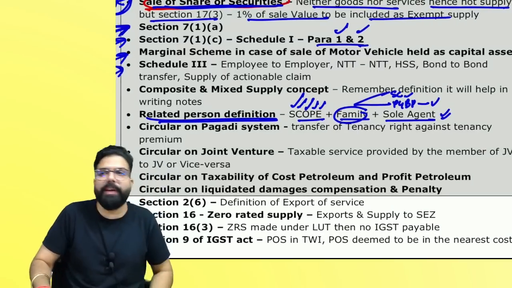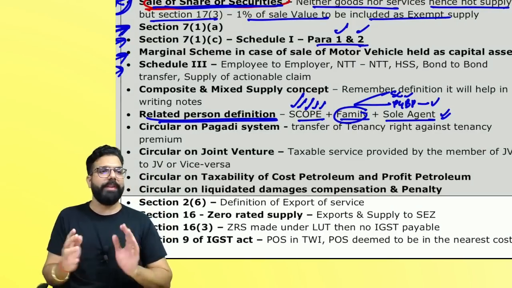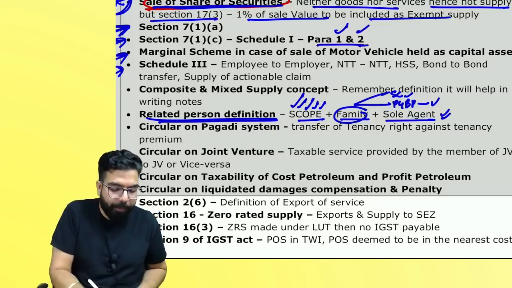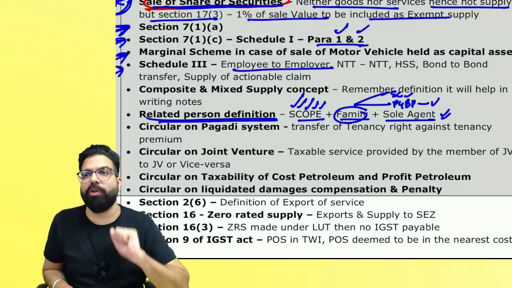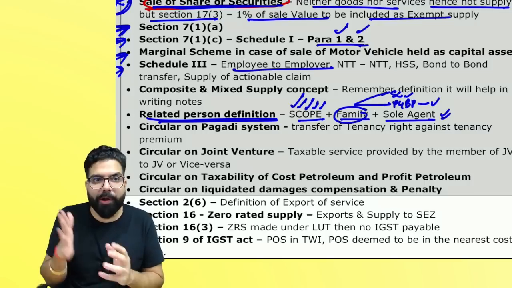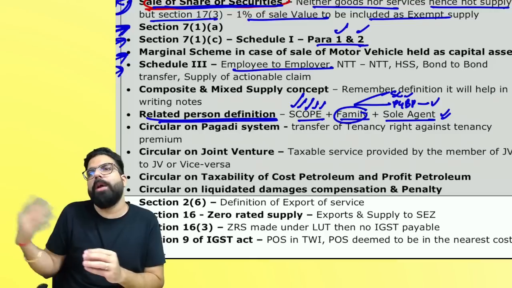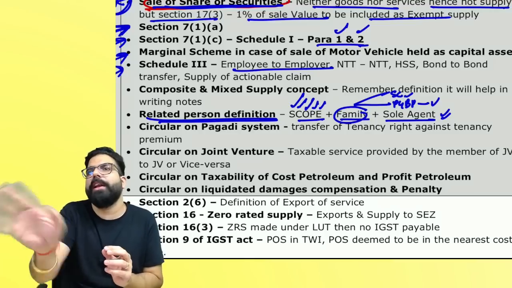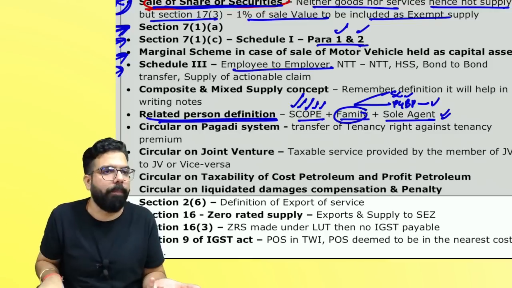Then Schedule 3 comes. Section 7(1C). What is neither supply of goods nor supply of service? You will see that they will give you in the exam that an employee gave some services to the employer. Employee to employer services, there is no GST. So if any employee gave services to the employer, and the employer has paid this much amount as salary, on that the employer will not get any input tax credit, because on salary payment there is no GST, so how will you get input tax credit?